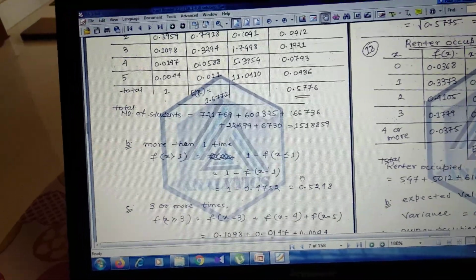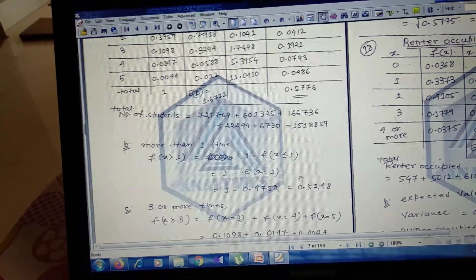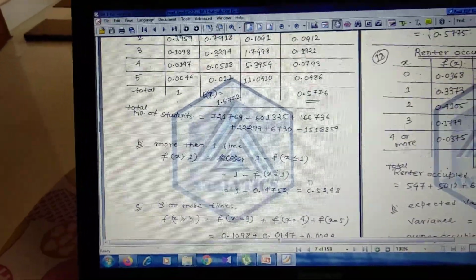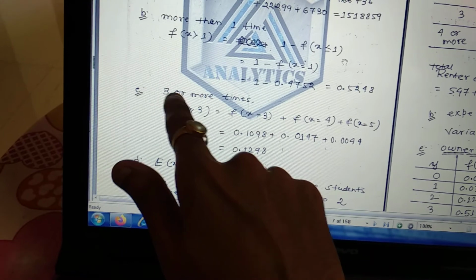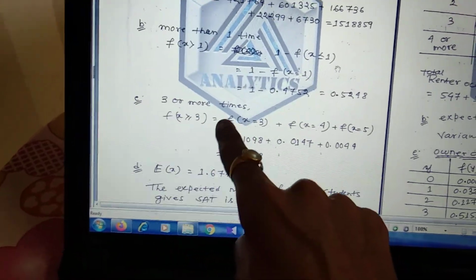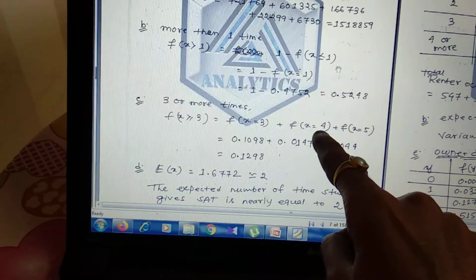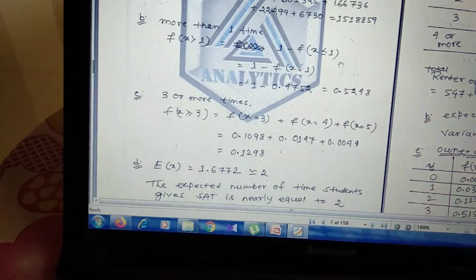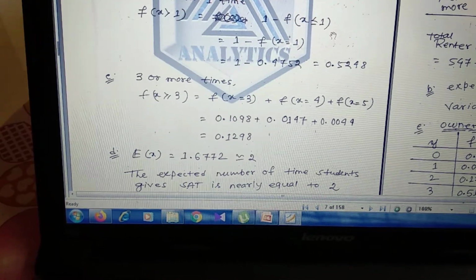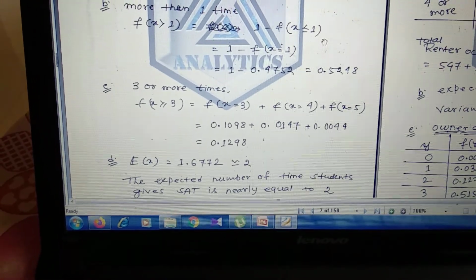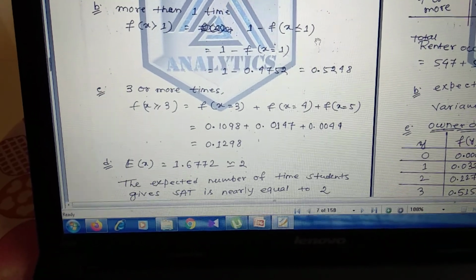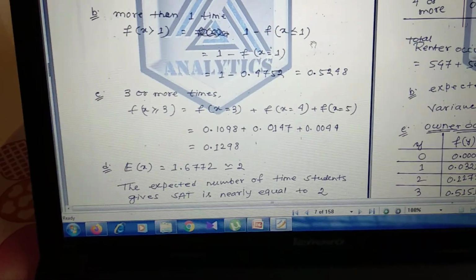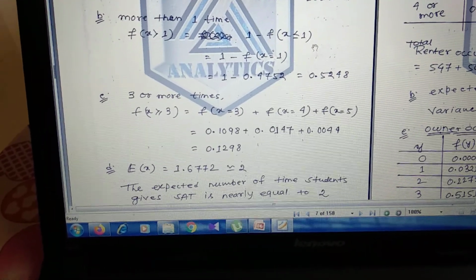In the third part, what is the probability that a student takes the SAT 3 or more times? So it will be P of x greater than or equal to 3. Why equal to? Because this is 3 or more, so 3 is also included. So f of x equal to 3 plus f of x equal to 4 plus f of x equal to 5. We take the summation of the f of x values for 3, 4 and 5, and the value will be 0.1298. That is the probability of a student taking the SAT exam 3 or more times.